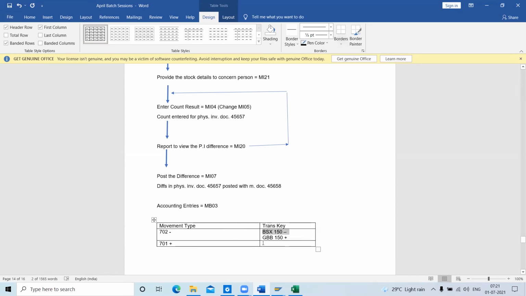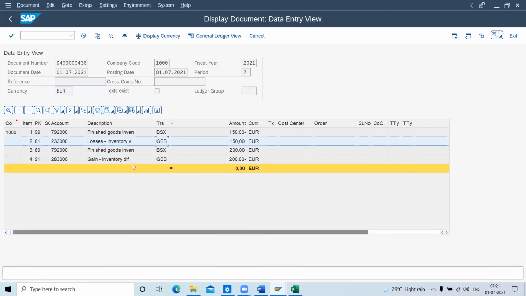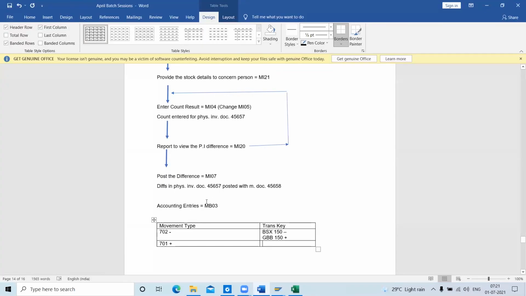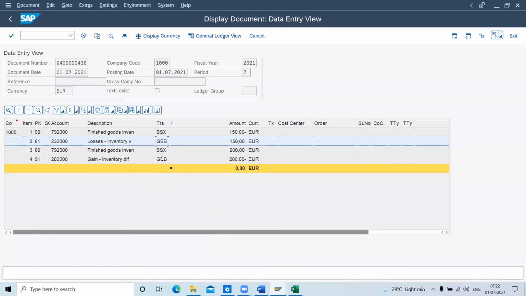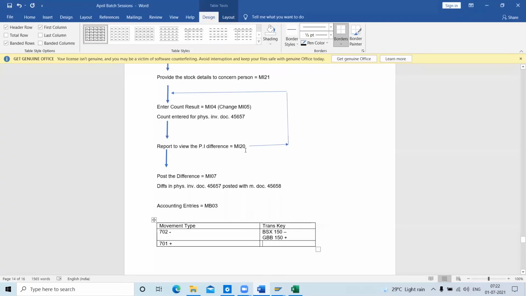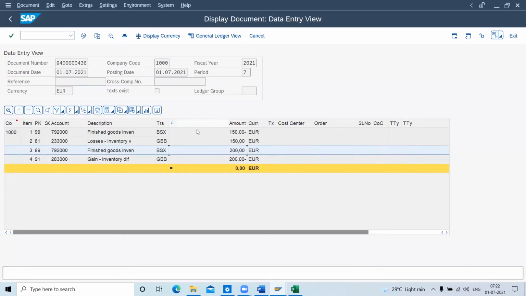The other thing is for 701, where I got 20 kg more in inventory. So here it will give the reverse. The BSX will be in plus because my inventory amount will be higher, and GBB is minus because originally it was not there.